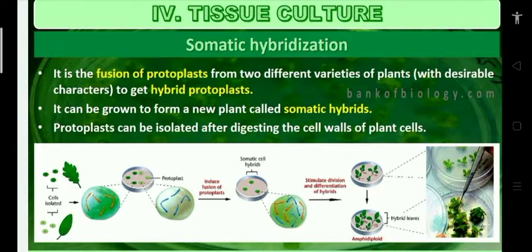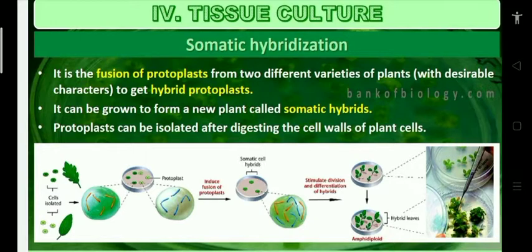Somatic hybridization. This is also a very important topic. It is the fusion of protoplasts from two different varieties of plants, with desirable characters, to get a hybrid protoplast. So it means totally different species. Protoplast means what, sir? Except for the cell wall, the remaining material present in the cell is called protoplast.